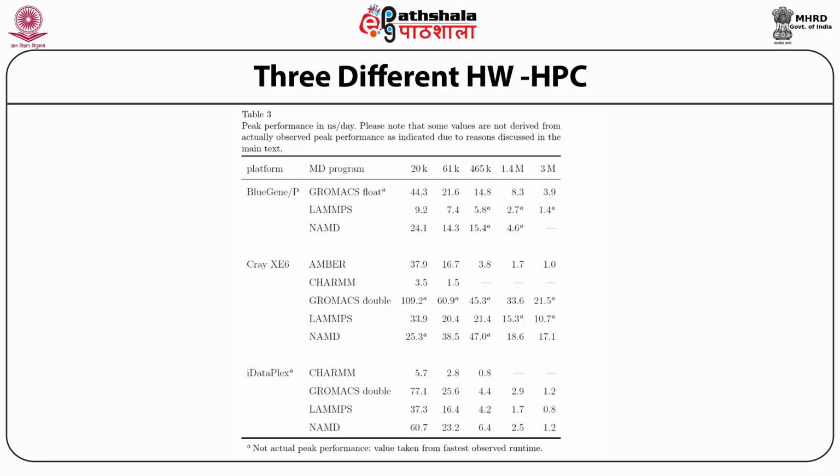But these are the fastest observed. So note, the actual peak performance is noted here. However, most often, as you see, this many nanoseconds is what they can perform. A large computational facility is hence a very important prerequisite to do any kind of large molecular simulation.